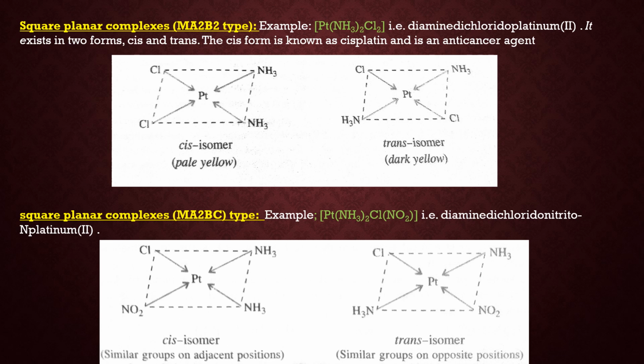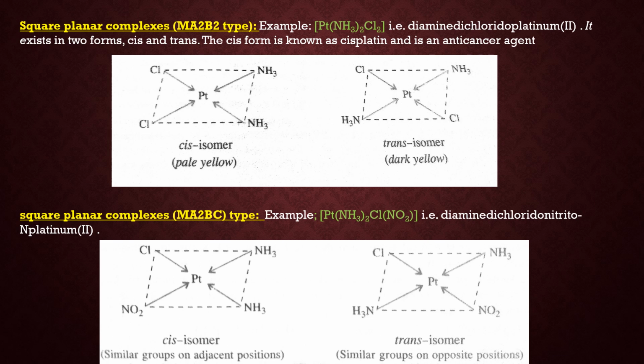For example, Pt(NH3)2Cl2, two ammonia ligands and two chloride ligands. Now, the structures are given in the figure. In the first structure, this isomer is the cis isomer and it is pale yellow. You can see that two ammonia are on the same side, and chloride ions are on the same side. And in the other, trans isomer, both ammonia molecules are present opposite to each other and chlorides are also present opposite to each other.